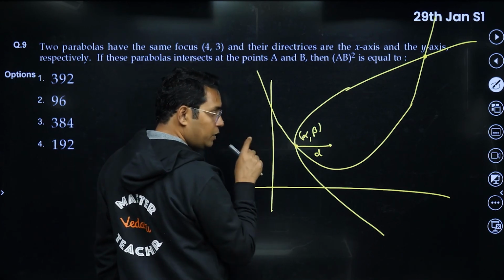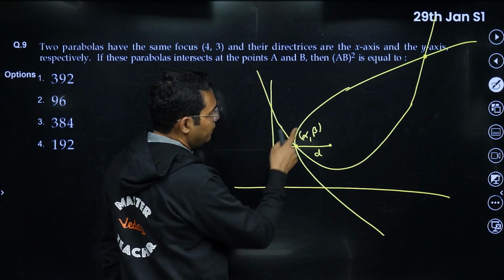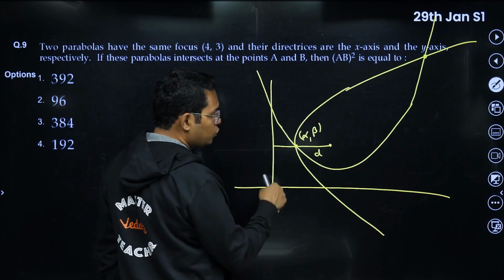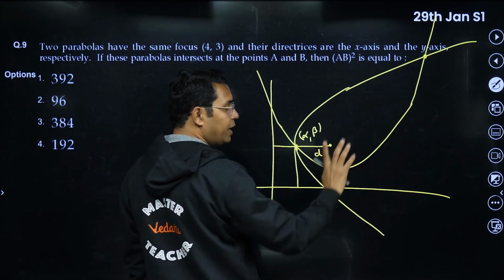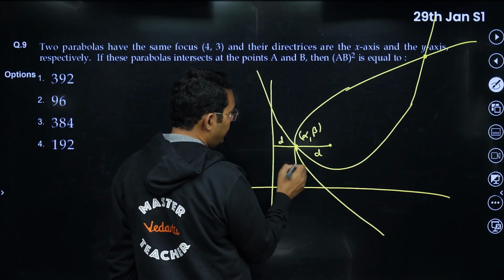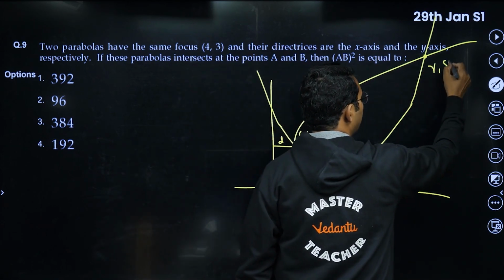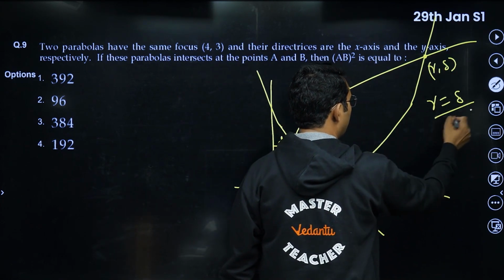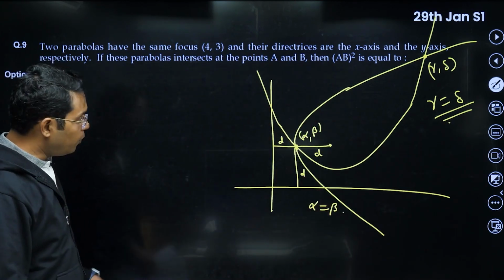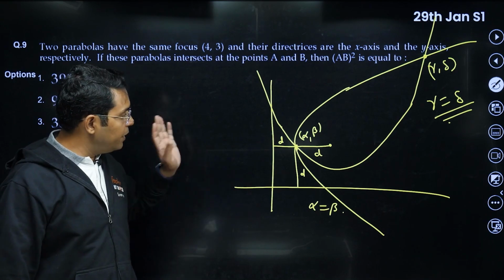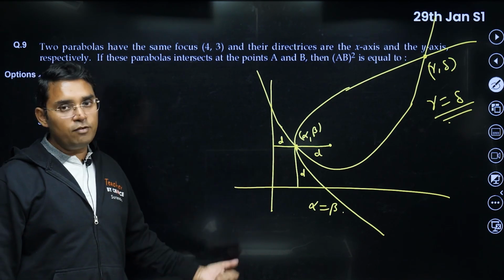Now because this point of intersection lies on both the parabolas, its distance from the y-axis, which is the directrix of this right opening parabola, should be the same as d. Its distance from the x-axis, which is the directrix of the upward parabola, will also be the same as d. So this should be d, this should be d. That means at the point of intersection, whether this (alpha, beta) or this (gamma, delta), these two have to be equal: alpha equals beta and gamma equals delta. If we know from the beginning that at the point of intersection the x coordinate and y coordinate are going to be the same, I think this question will become easier.